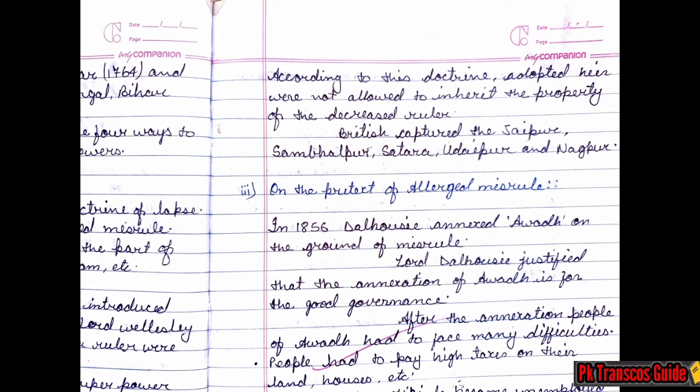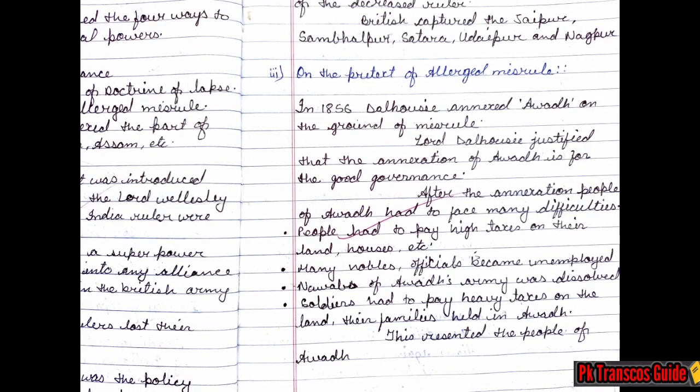Third subtopic we have is under pretext of alleged misrule. In 1856, Dalhousie annexed Awadh on the ground of misrule. Lord Dalhousie justified that the annexation of Awadh was for good governance. After the annexation, people of Awadh had to face many difficulties.